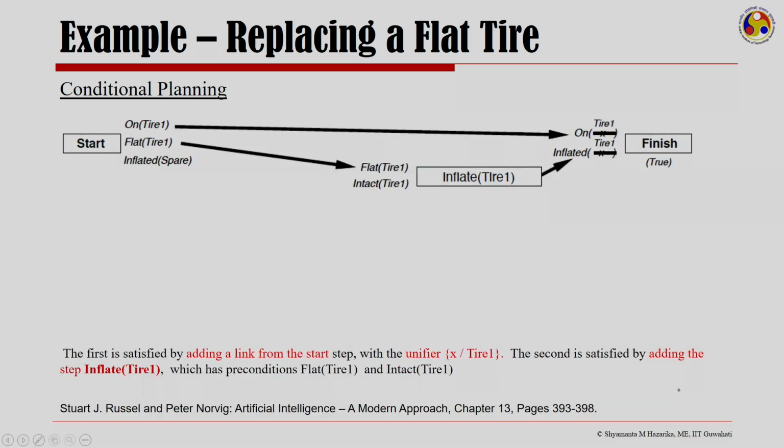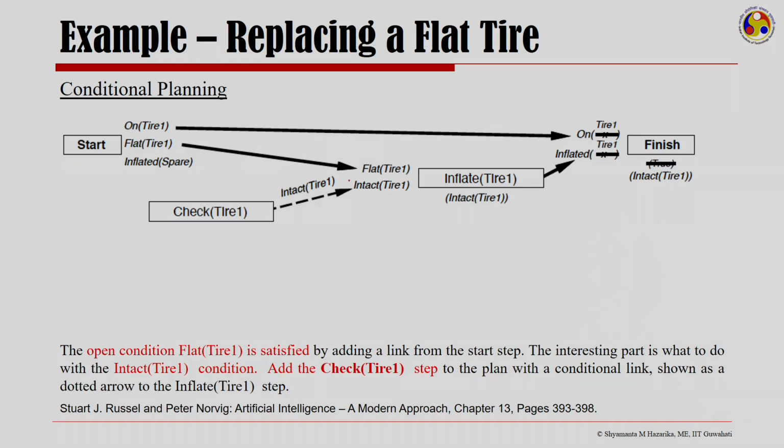And the first is satisfied by adding a link from the start step with the unifier X for tire 1. The second is satisfied by adding the step inflate tire 1, which has a precondition that the tire is flat. But interesting is that it also says that the tire is intact. Now, the open condition flat is satisfied by adding a link from the start step.